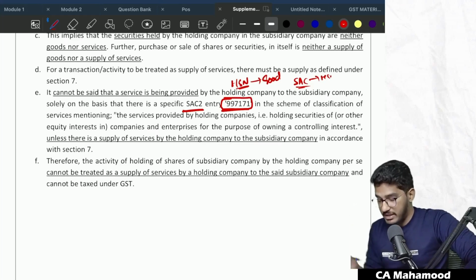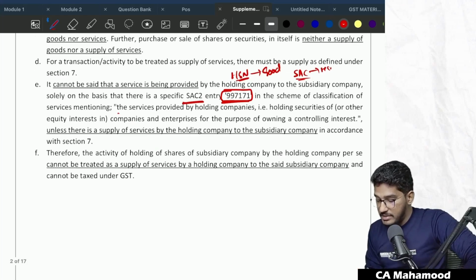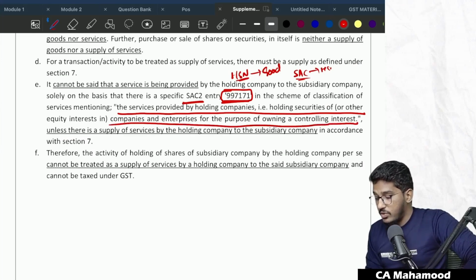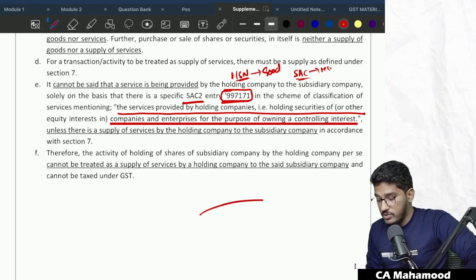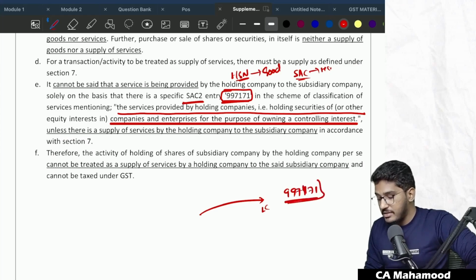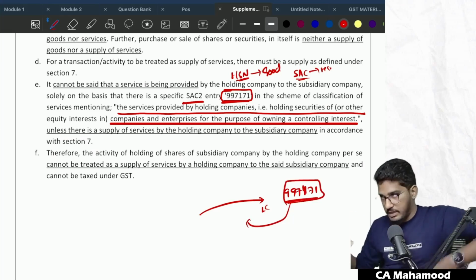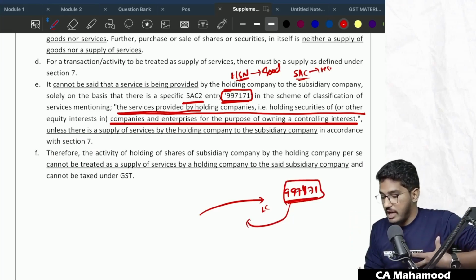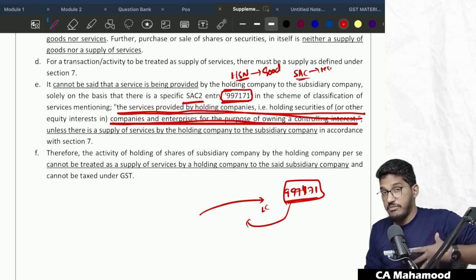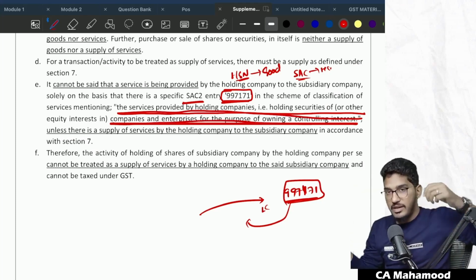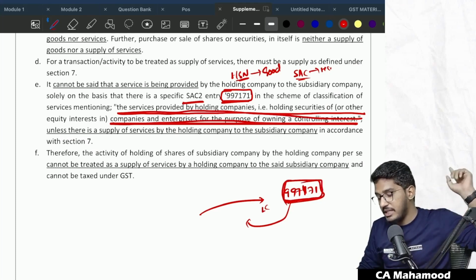997171. This is one service classification, which says that the services provided by holding companies, holding securities or other equity interest in companies and enterprises for the purpose of owning a controlling interest. That means if a company is holding securities or a controlling interest in another company, those services are classified under 997171. So this is a service classification given for this kind of activity. The summary is, if one company is holding the controlling interest in another, that activity will fall under service classification 997171.